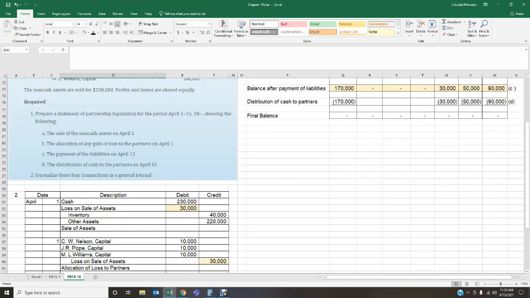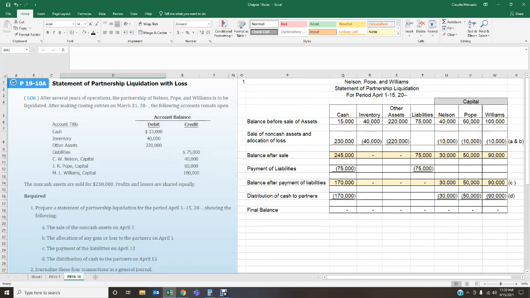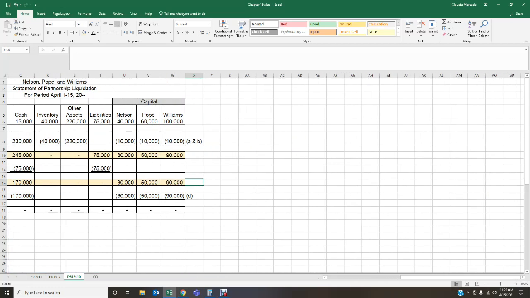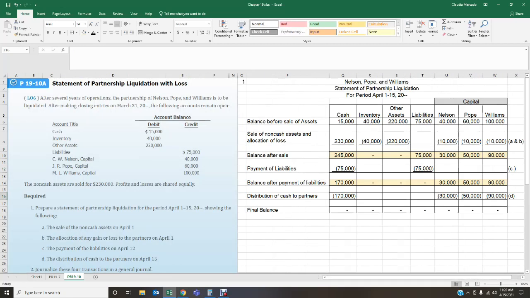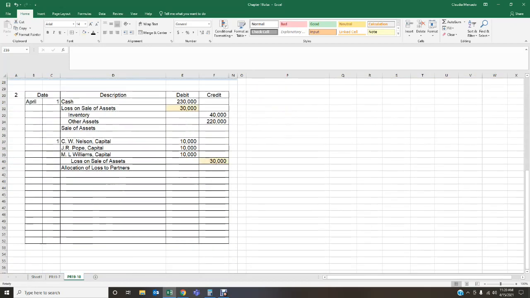Next, we have where we paid our liabilities on April the 12th. Okay, so we paid our liabilities. I'm sorry, this should be letter C over here. This is where we paid our liabilities. Wrong line. Okay, right there. So we paid our liabilities of $75,000. That's what we had. So now we have to record that entry. That happened on the 12th.